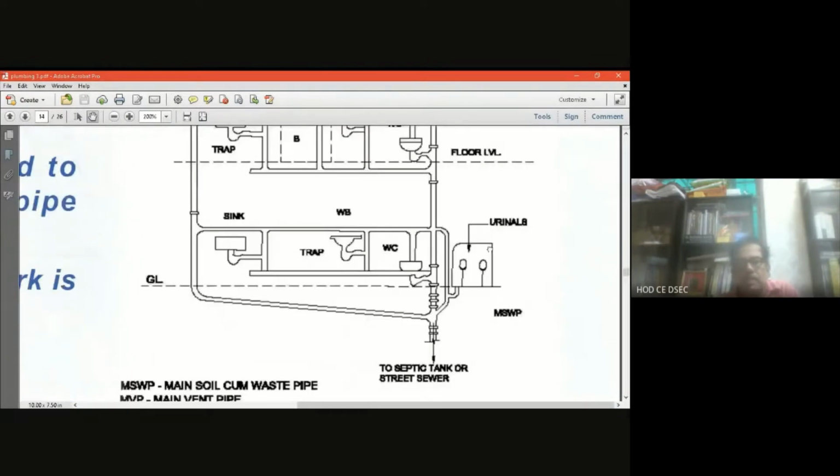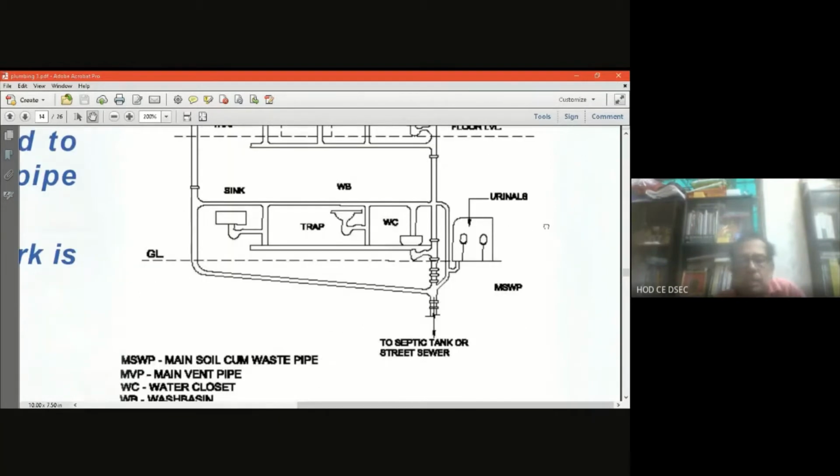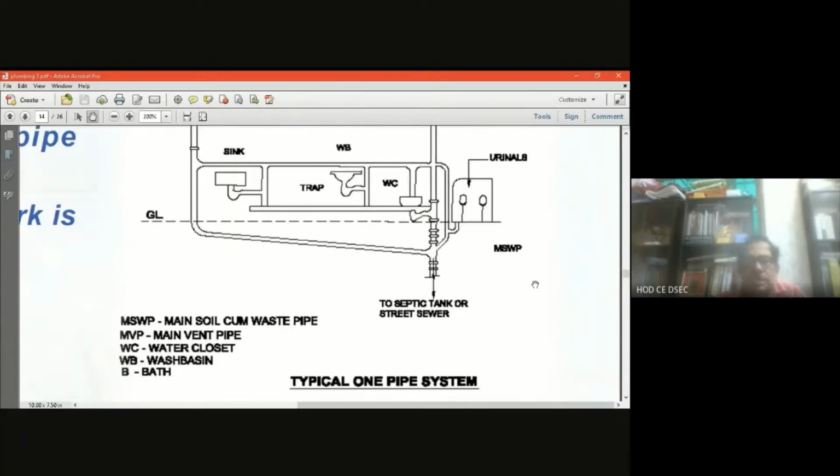So you see here urinals are there, so pipes are already connected to the MSW, and finally it goes to either the septic tank provided in our own house or the street sewer. The sewer flow is gravity flow, vertical flow. Ultimately, all the connected sewers go to the MSWP, the main soil cum waste pipe. It goes down towards the septic tank or the street sewer. This is exactly the typical one pipe system.